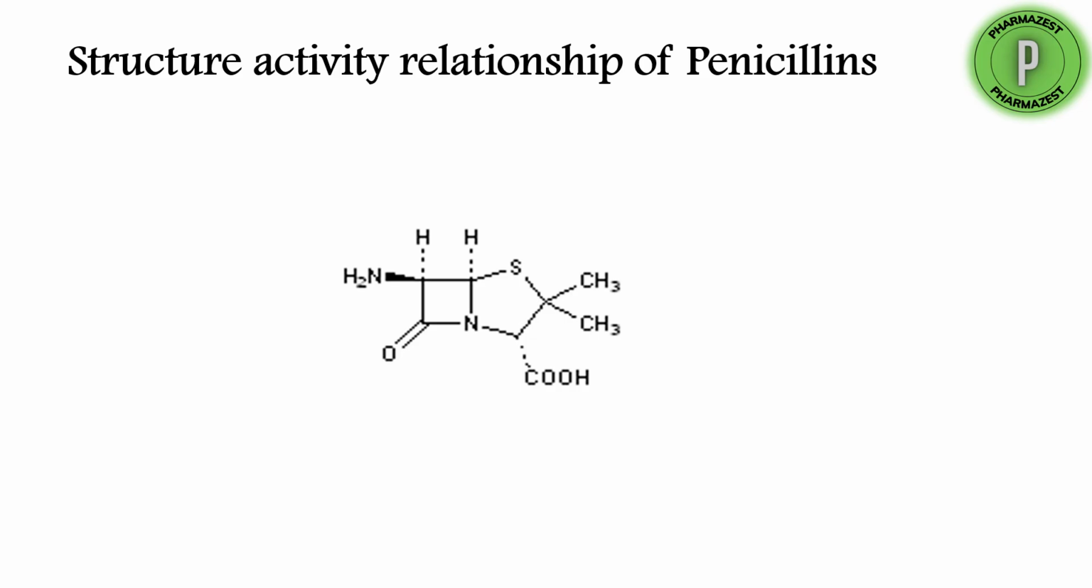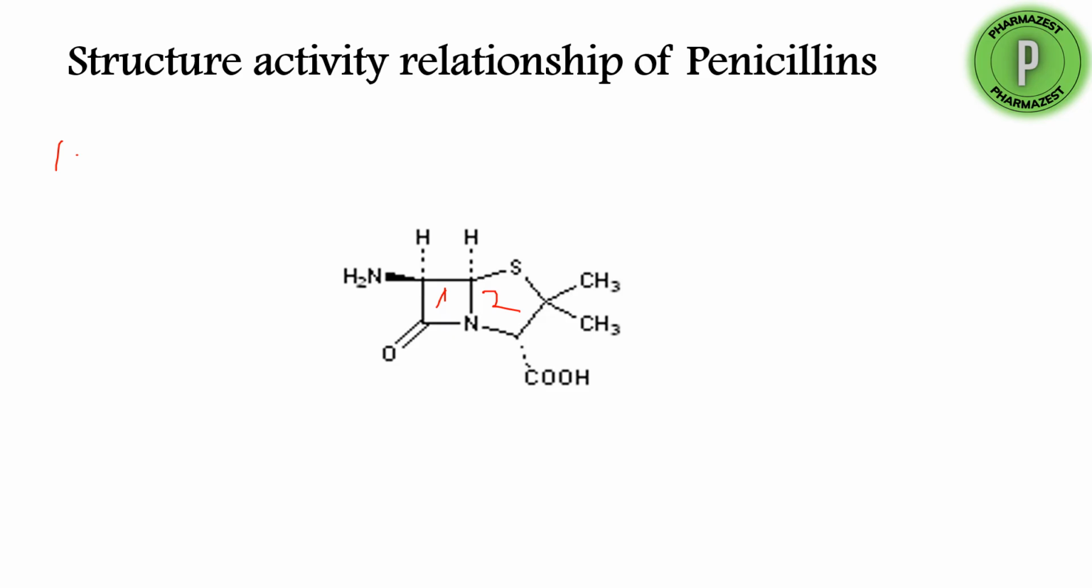Now coming to the structure activity relationship, the first point is that the beta-lactam ring is essential for activity. This is the basic pharmacophore of penicillins. Pharmacophore means the functional moiety of the molecule which is responsible for the activity of penicillins. So the basic pharmacophore is the beta-lactam penam ring, the 4-membered ring which is fused with the 5-membered ring. This penam ring is essential for activity.